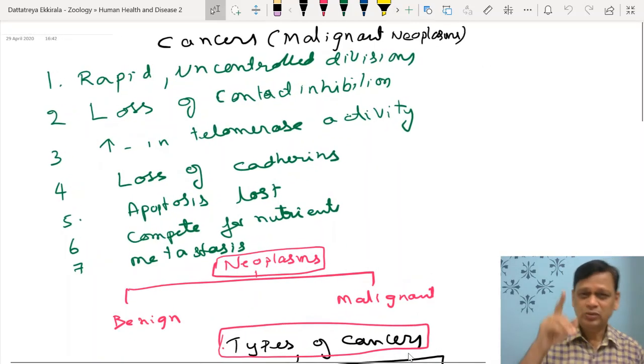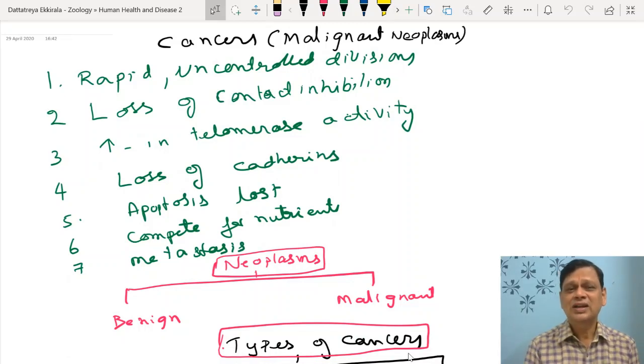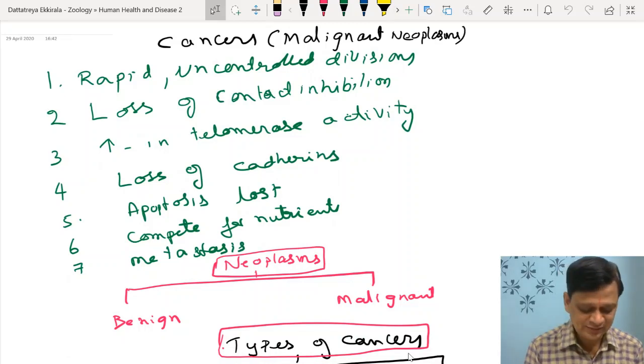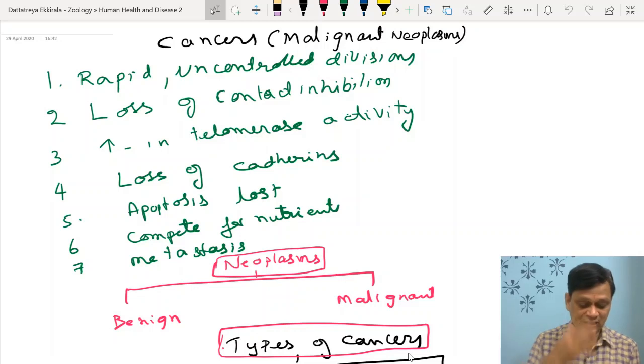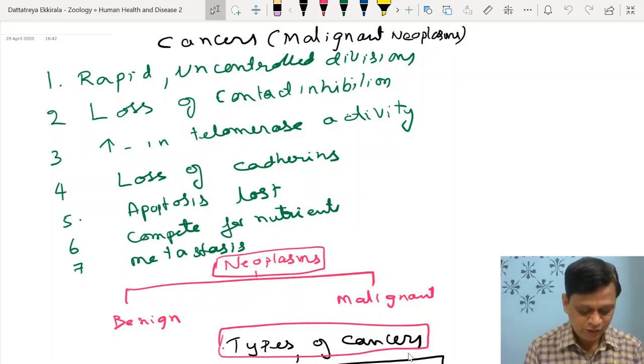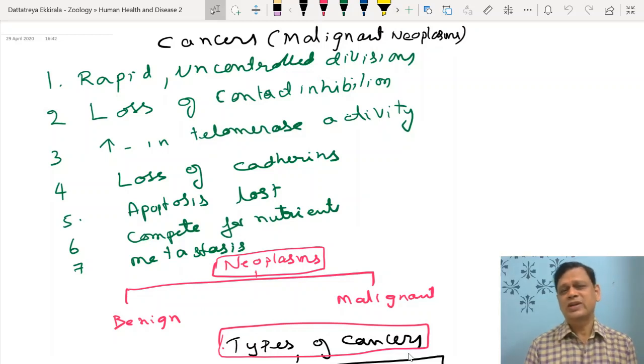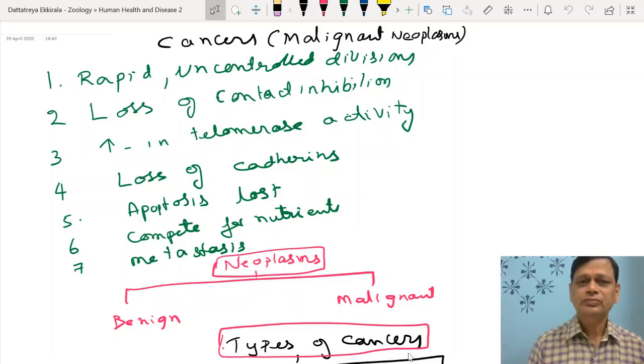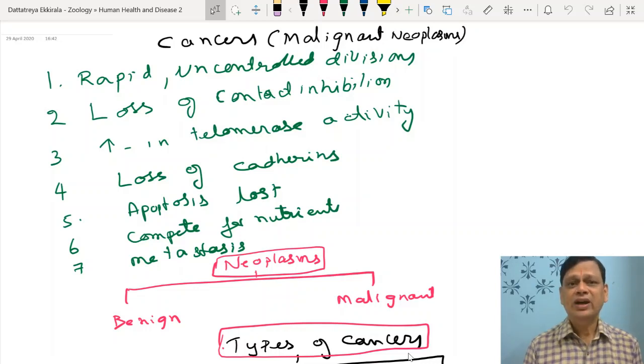So cancer cells are not dead cells, they're all living cells. The cancer cells are showing rapid uncontrolled division. Second property, loss of contact inhibition. What does it mean? When a cell is dividing, it comes in contact with other cells.